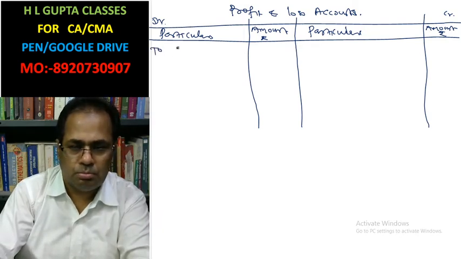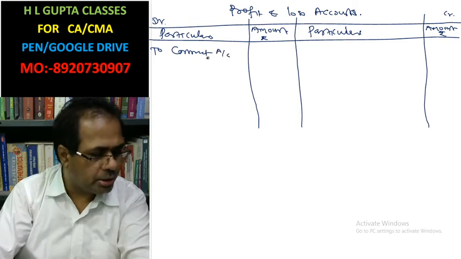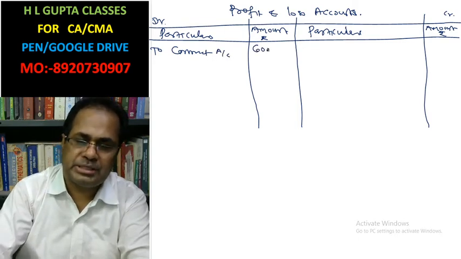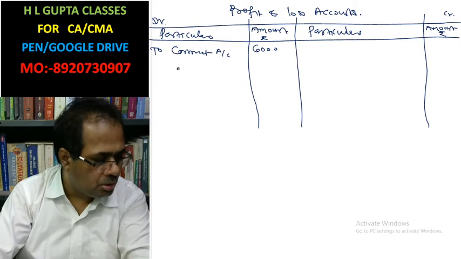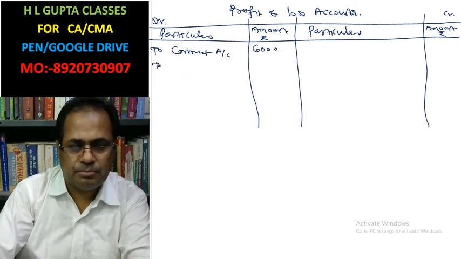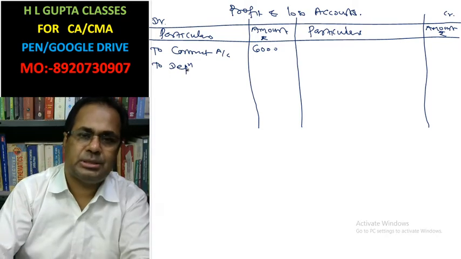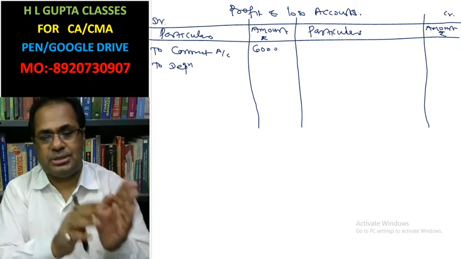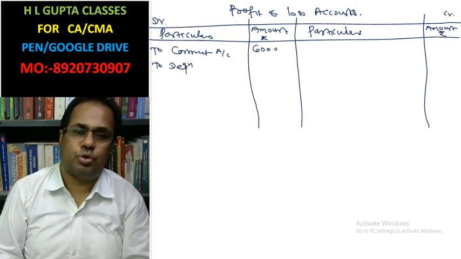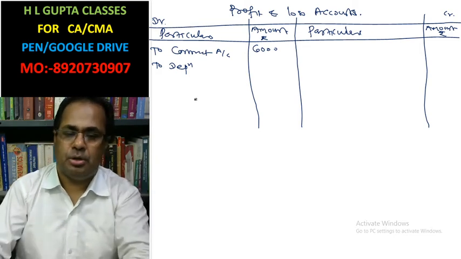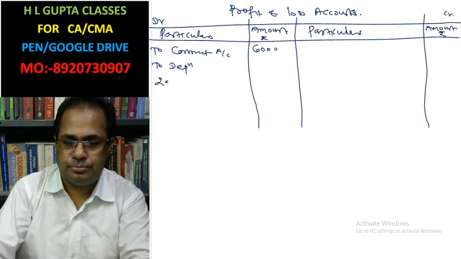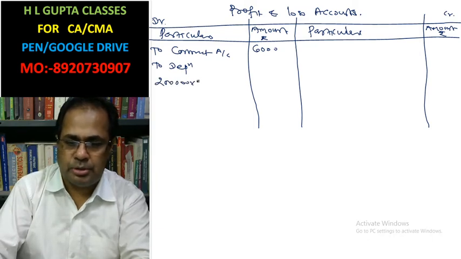To contract account, 6,000 which is abnormal loss. To depreciation, look at it. The depreciation on the plant sent to the stores after using 9 months, rupees 2 lakh, 10%.